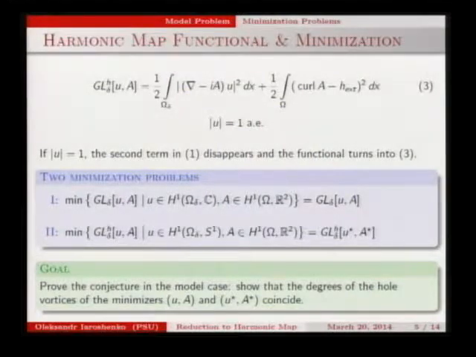And we consider the harmonic map functional. That is the functional where the potential term disappears because we put the restriction that modulus of u equals 1. We consider two minimization problems: minimization of the general functional and minimization of the harmonic map problem with S1-valued function u. And our goal is to prove that the degrees of the hole vortices of both minimizers coincide.